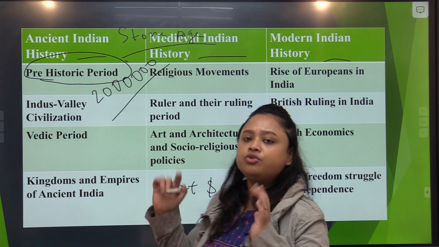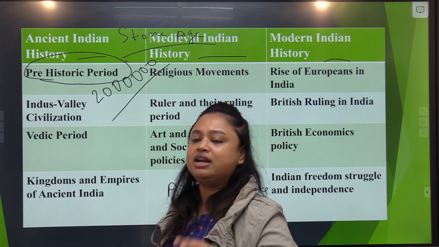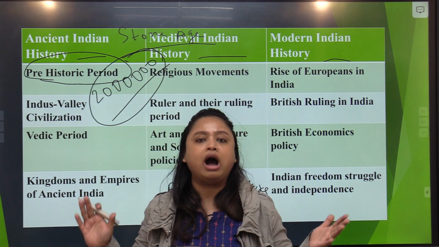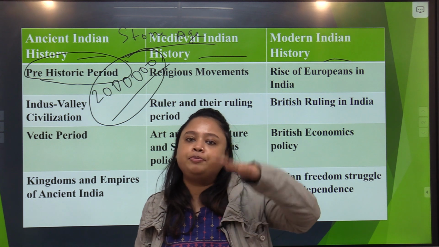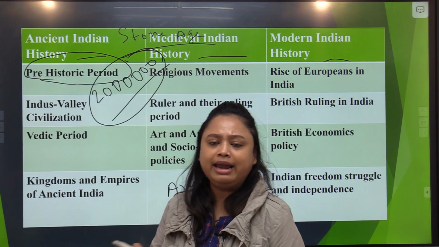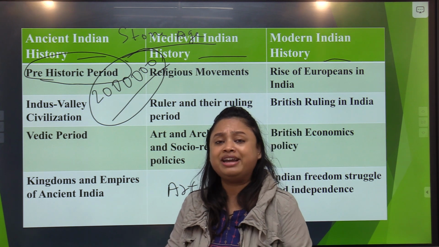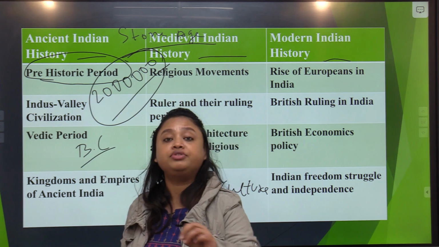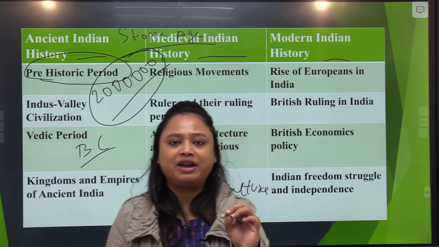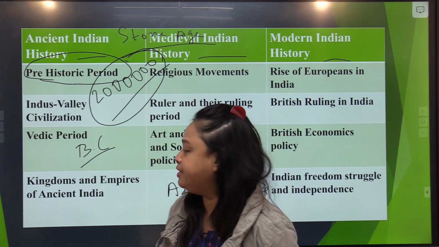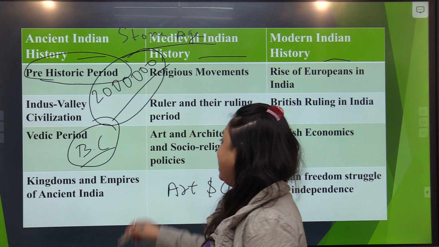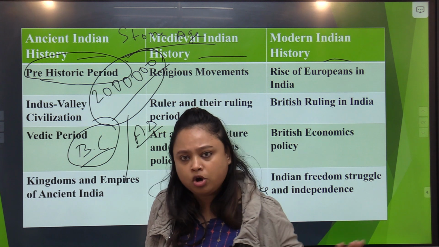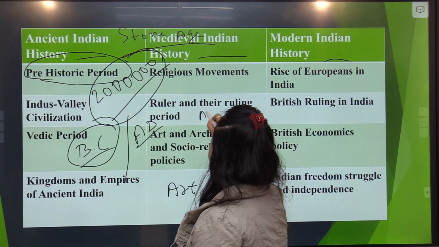Okay, and when you start preparing, you will also see that this period, the period that I am talking about, 20 lakh years back, has been divided into two halves. Our period that we had in prehistoric India or our ancient India has been divided into two halves. One is called BC, that means before the birth of the Christ. So I hope everyone knows, Christ means Jesus, so we are talking about the time period before the birth of Jesus. So before the birth of the Christ, and another is the time period that is called AD, which is the time period which is going on till date, and the full form is Anno Domino.